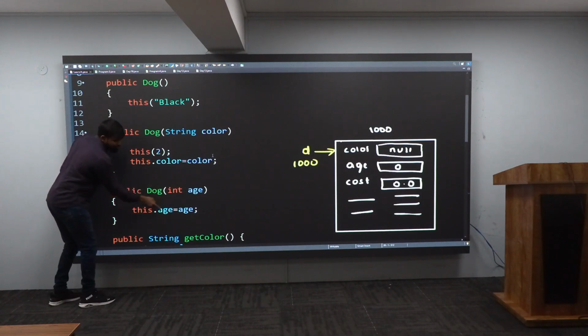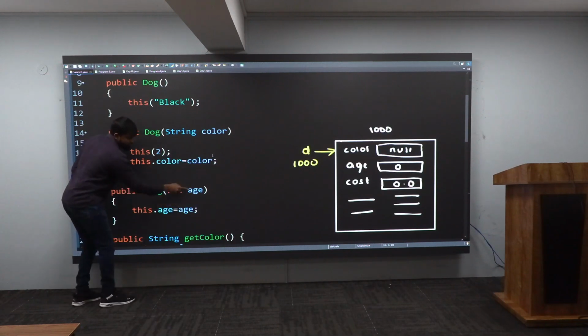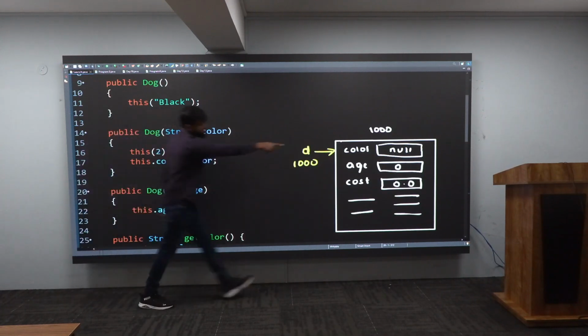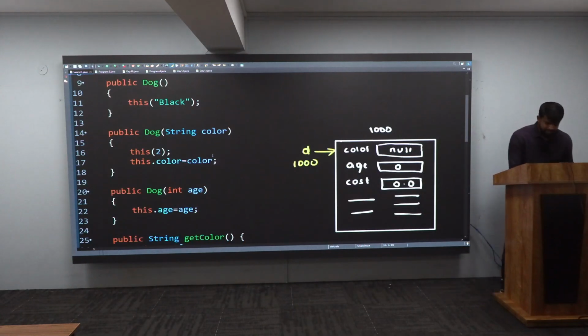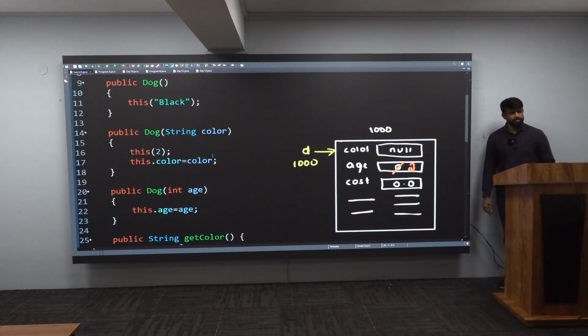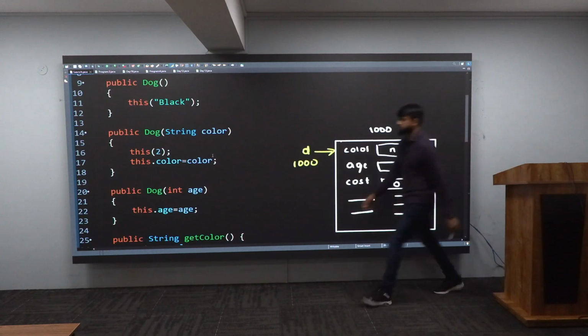Now, come to the first statement. This is the first statement. What is the age you are given there? 2 will come and sit here. This 2, you're giving it to whom? This dot age. This dot age is your instance variable, 100%. This age is having 0 now, but it will be overwritten with 2, like this. Got this, all of you? Very good, sir. Next what?